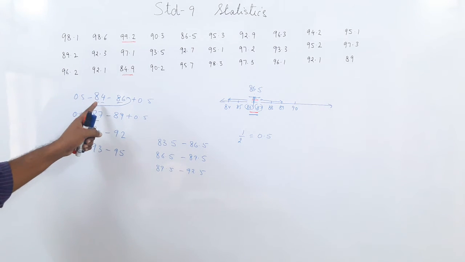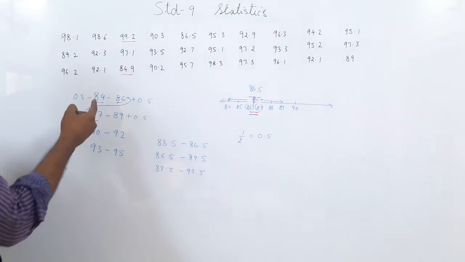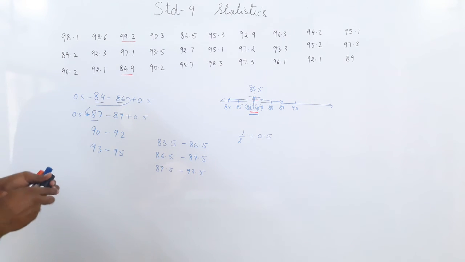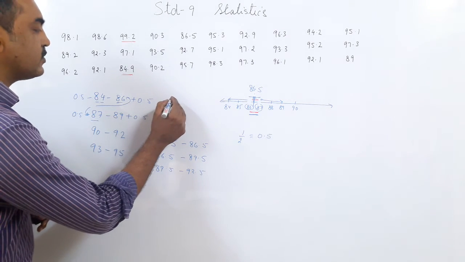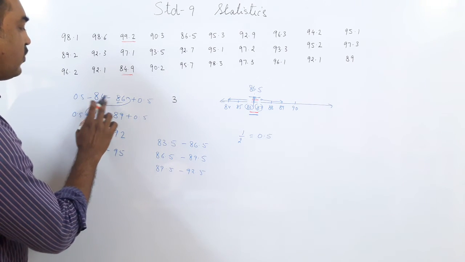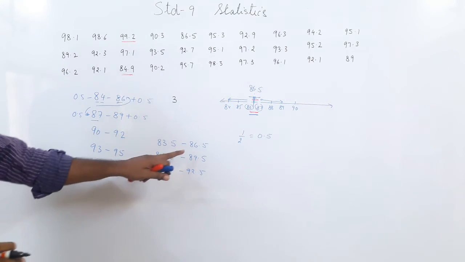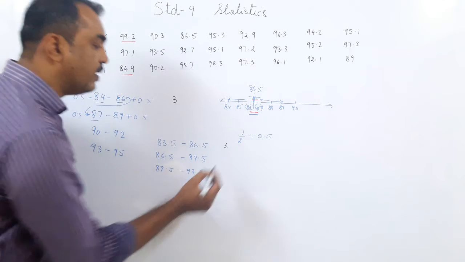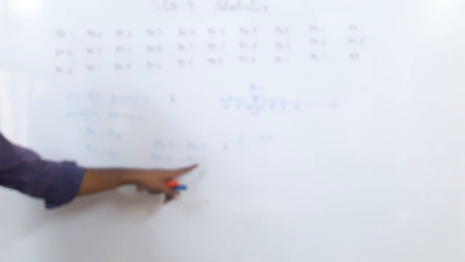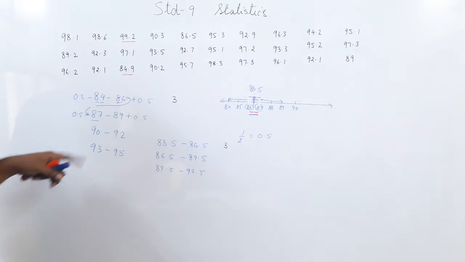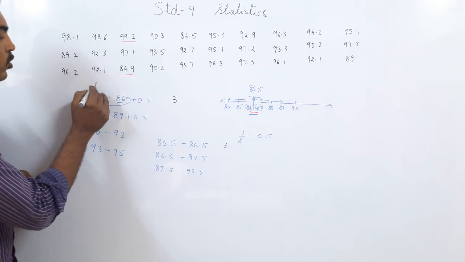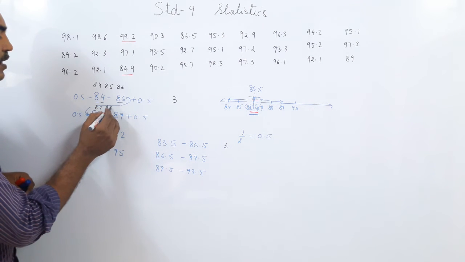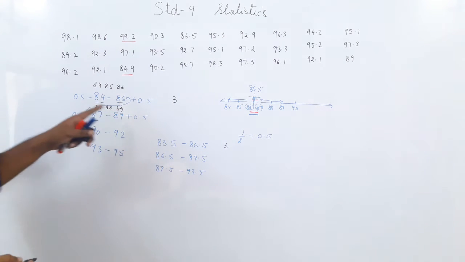So now, look at 84 and 86. If you count now, how much is this? 84, 85, 86. So the class length was how much? Check out, 84, 85, 86. So the class length was 3. Now we do 86.5 minus 83.5. The class length has still remained 3. 89.5 minus 86.5, here also it was 3. Here you count 84, 85, 86. Here you count 87, 88, 89. So the class length is 3.